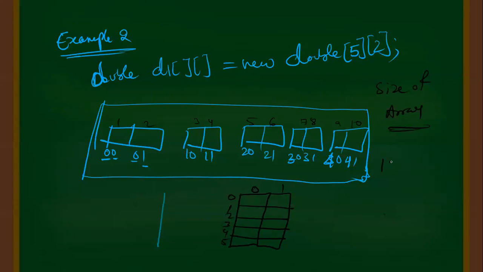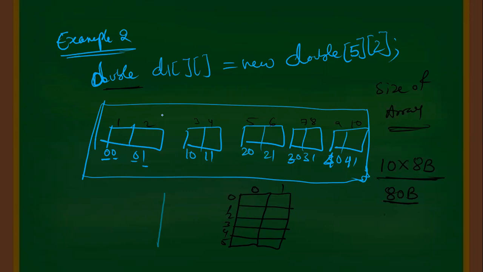So 10 locations into what is the data type? Double. How many bytes will a double be? 8 bytes. So 10 into 8, 80 bytes you are allocating.